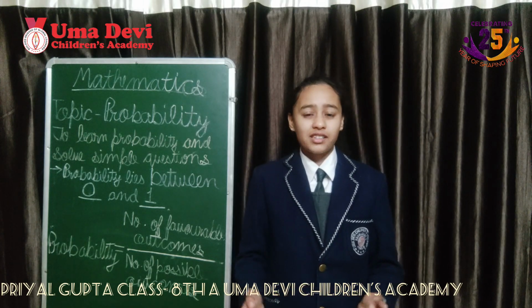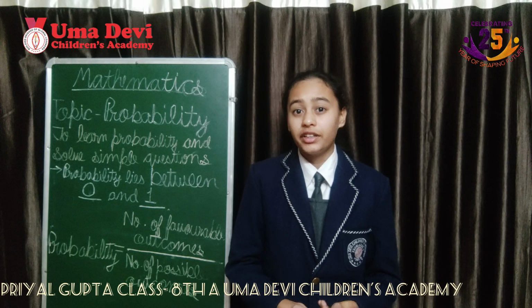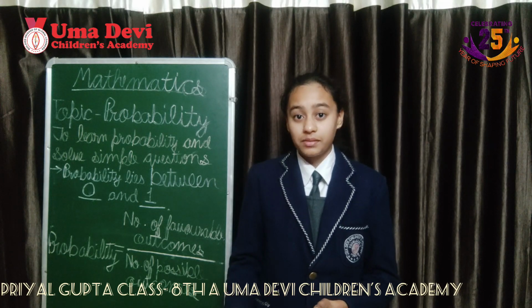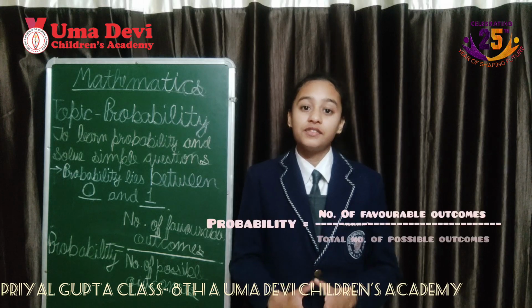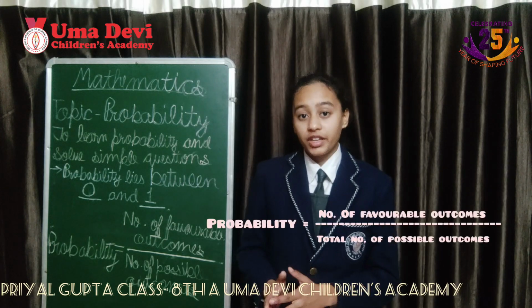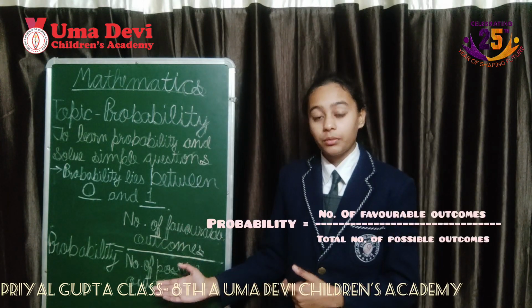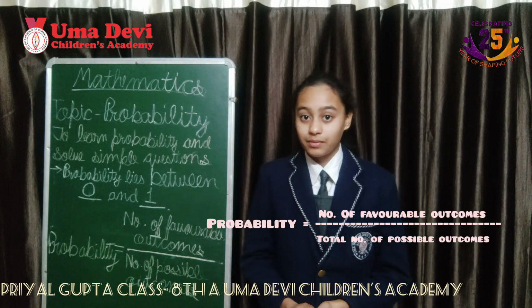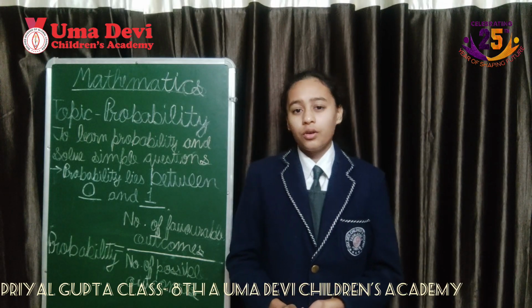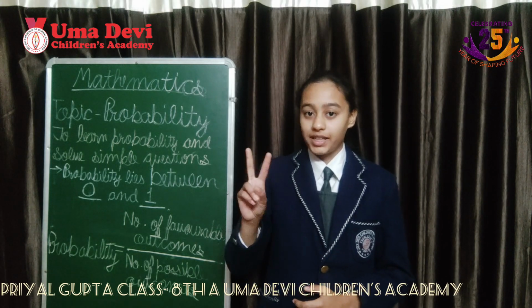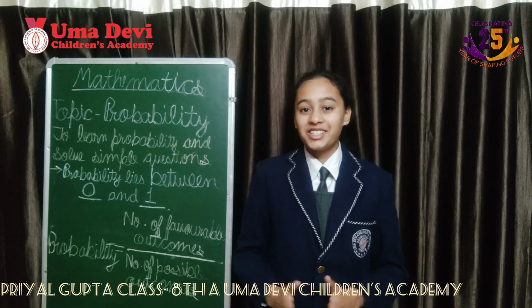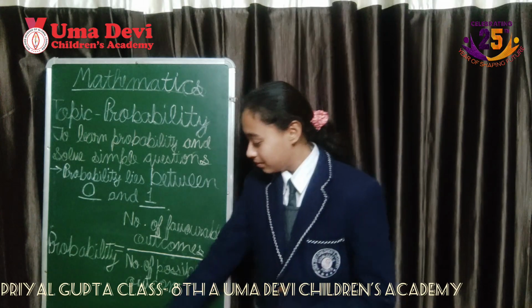Now you might ask how probability is actually defined in mathematical terms. In mathematical terms, probability is defined as the number of favorable outcomes over the total number of possible outcomes. Ma'am, I don't understand. Oh, no problem. We will be understanding this through 2 examples. So let us see our first example.